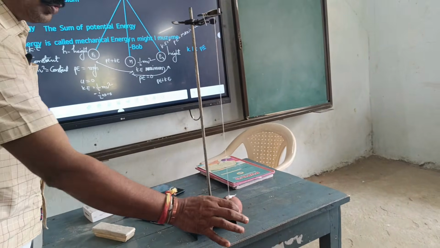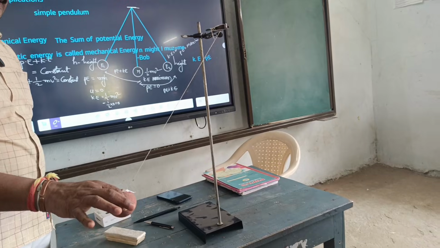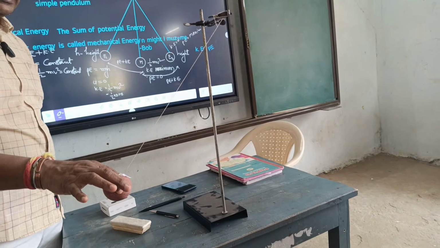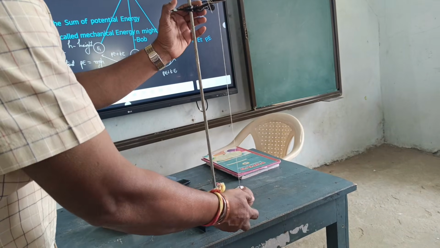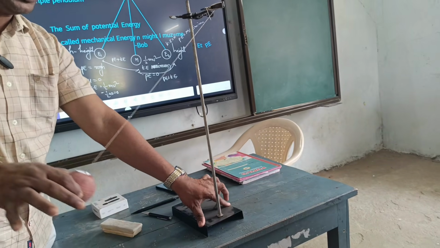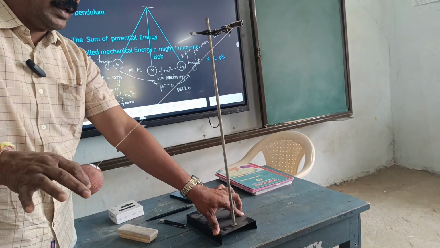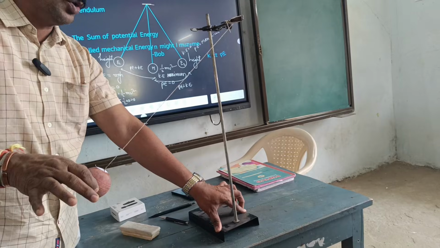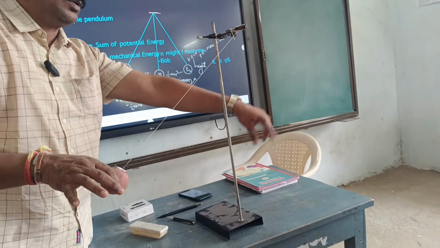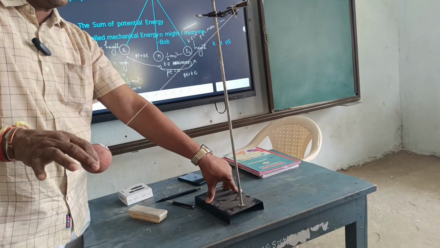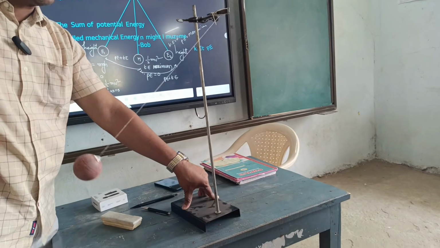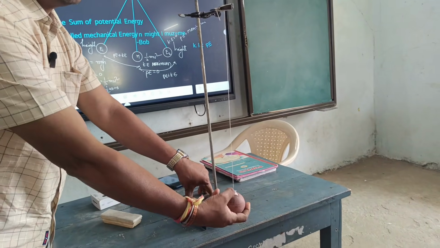I pull the pendulum to one side. This is known as the extreme position. When I release it, it goes to that side also, to a certain height. This is also an extreme position. E1, E2 are the extreme positions. This is the mean position.